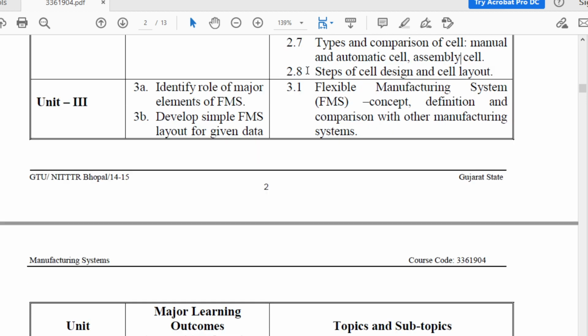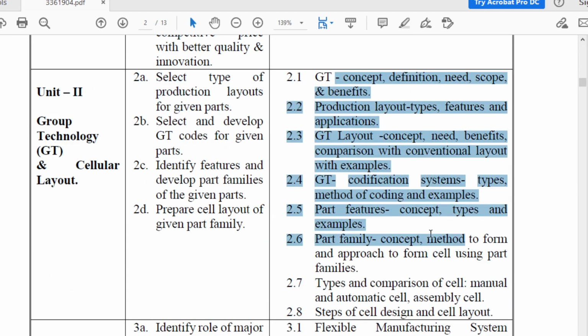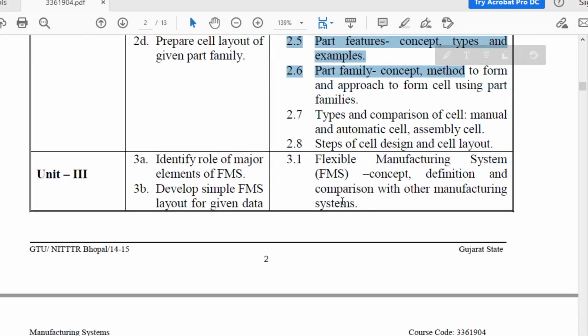And the last topic of this chapter is steps of cell design and cell layout. So how to generate a cell, the steps of cell design, and what is a cell layout, that you are going to learn in this chapter. So these are the topics of chapter number 2.